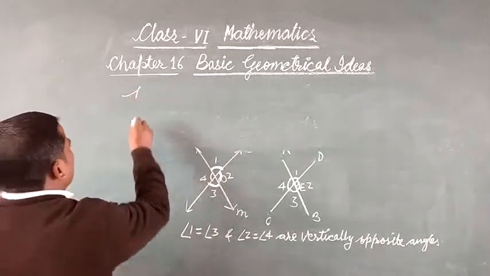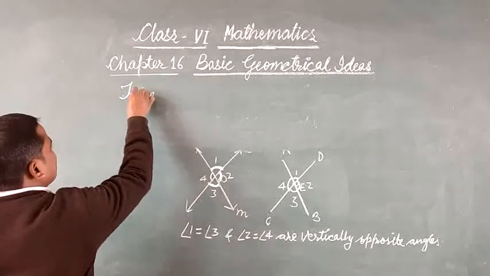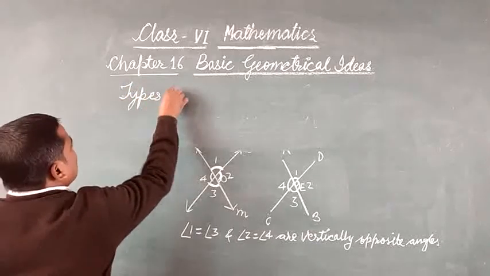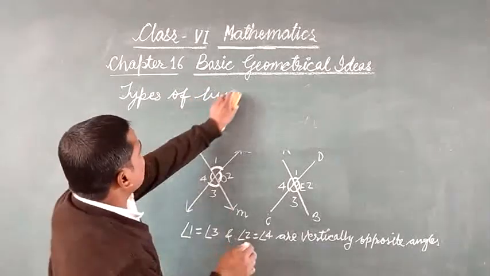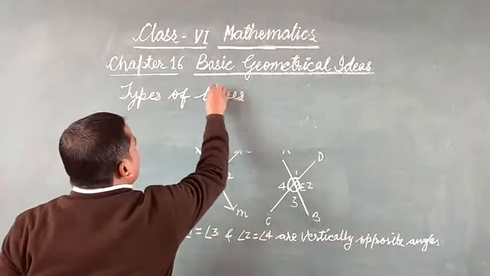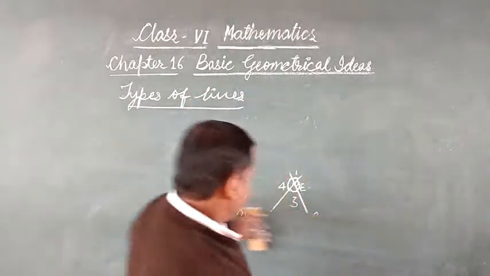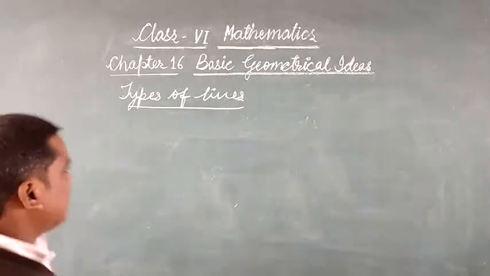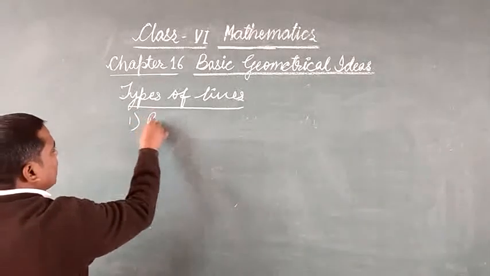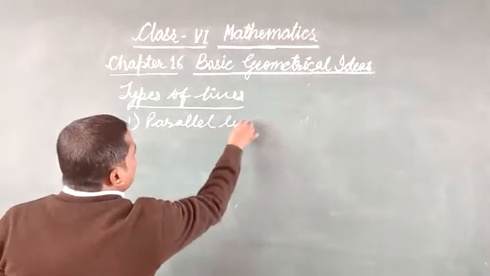Types of lines. The first type we have to read is parallel lines.